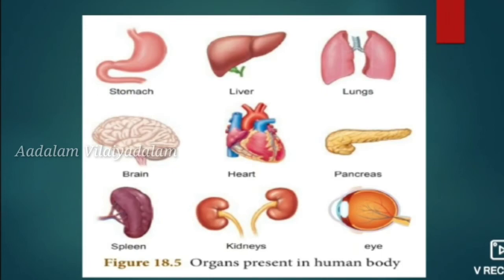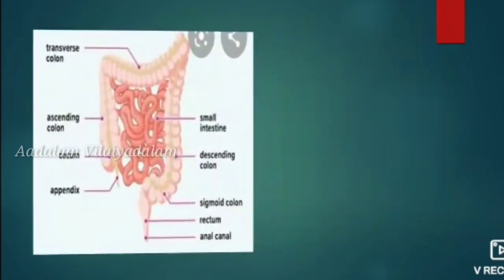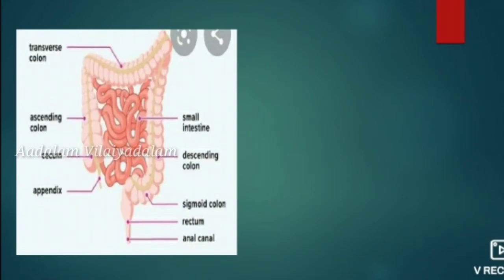Most organs are made up of four types of tissues. What are the four types of tissues? Epithelial tissue, muscular tissue, connective tissue and nervous tissue. For example, take the intestines, which include the small intestine and large intestine. The main function of the intestine is digestion and secretion.